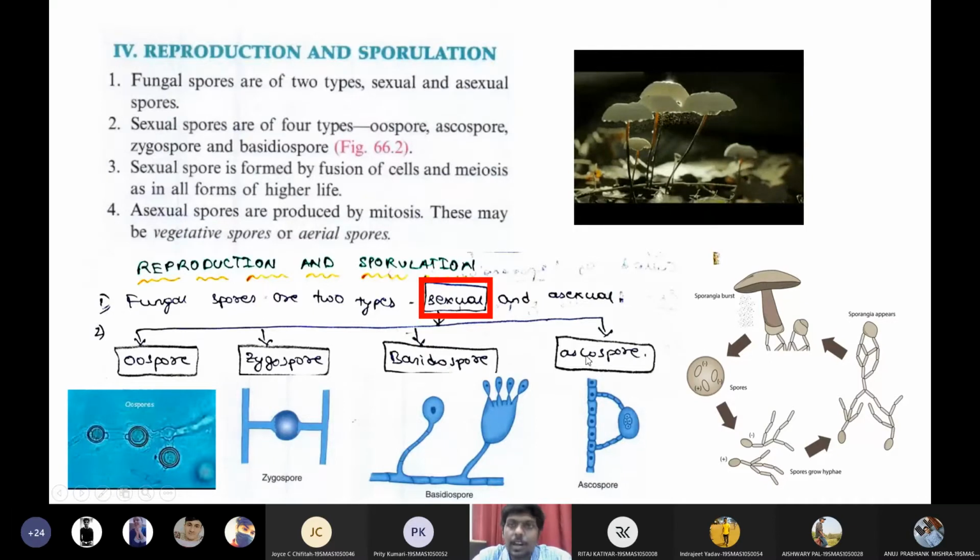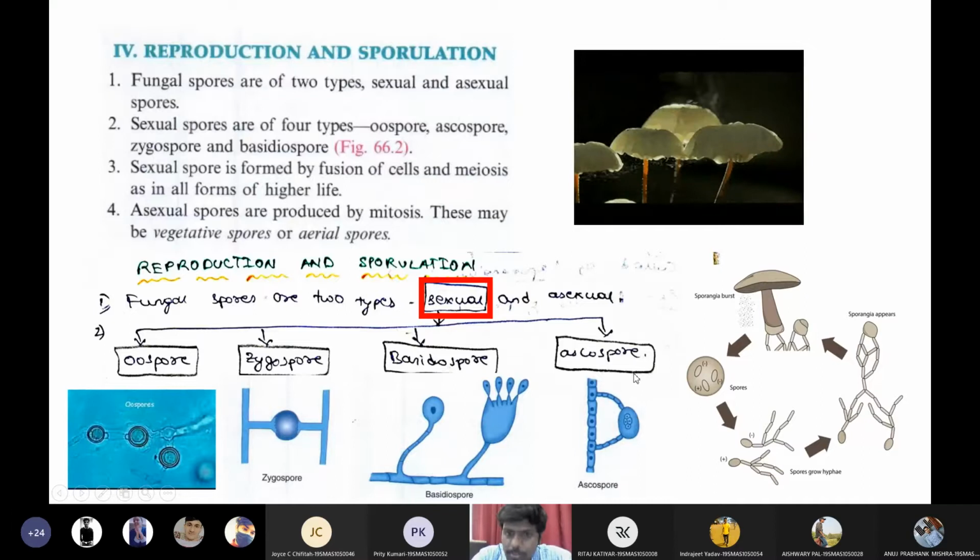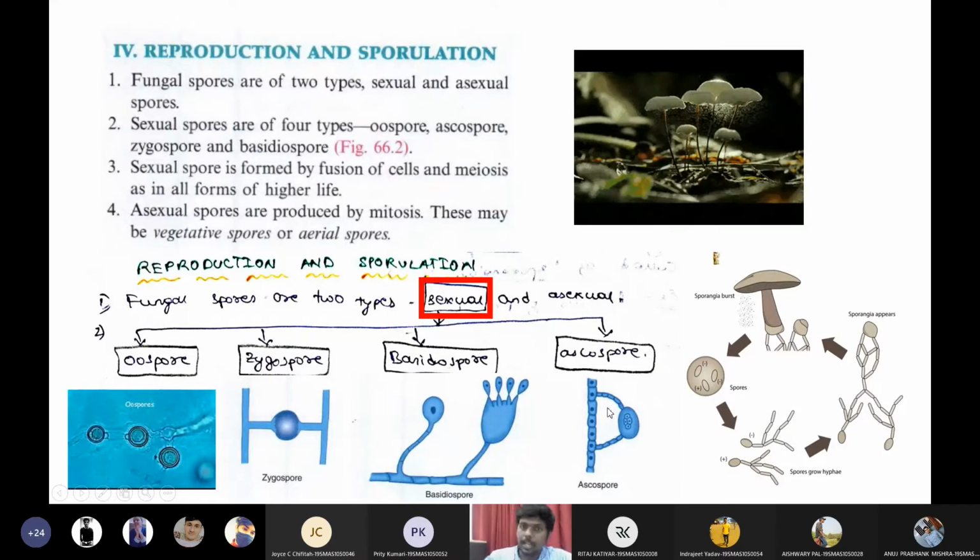Then last and final is ascospores. Ascospores means from a single hyphae, two branches will arise and they will prepare a bag-like structure, a sac-like structure. Within this sac-like structure, you will see the spores. Such spores are called ascospores.